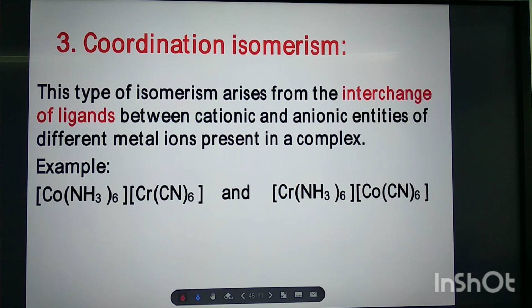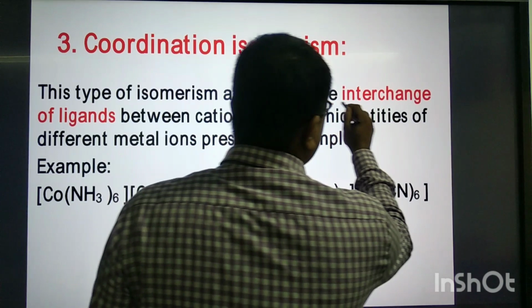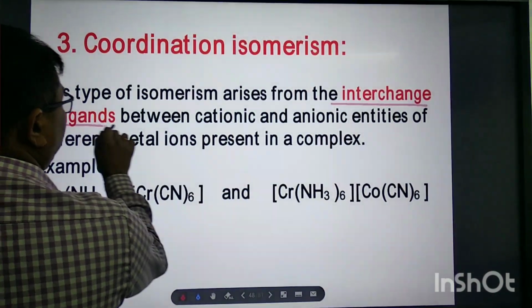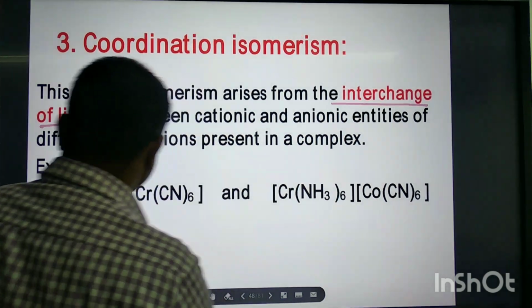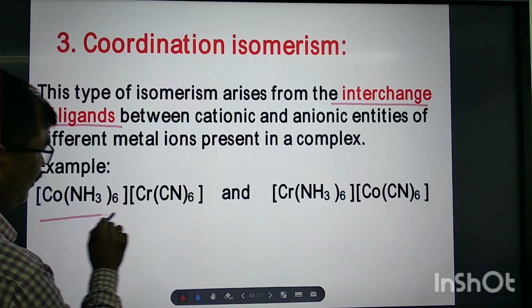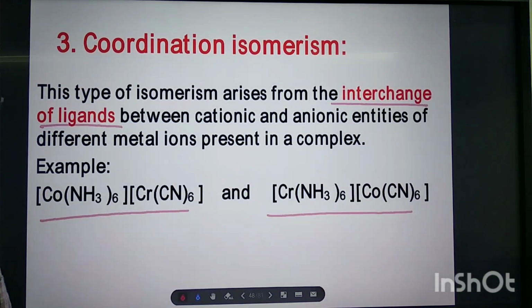This type of isomerism arises from the interchange of ligands between cationic and anionic entities of different metal ions present in a complex. See, this is also one complex and this is also another complex.